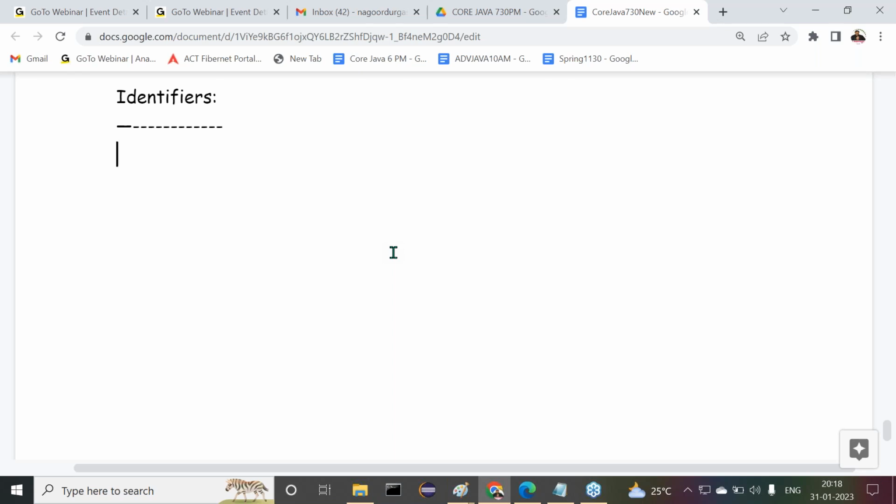The point is, in Java programming, you may write more and more programming elements. Whenever we have written more and more programming elements, we have to access each and every programming element individually. So I need one identity for that programming element.